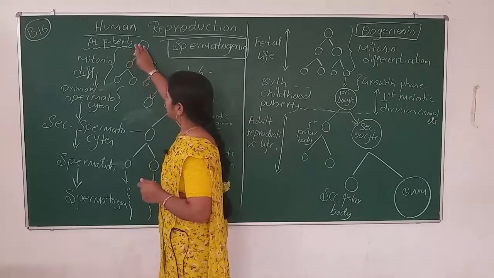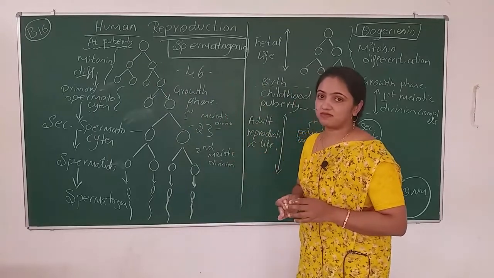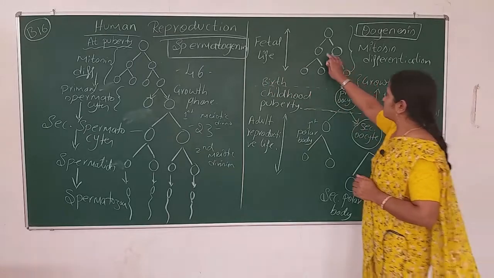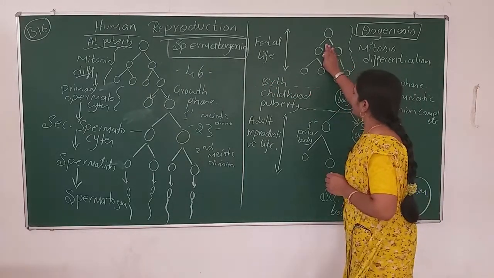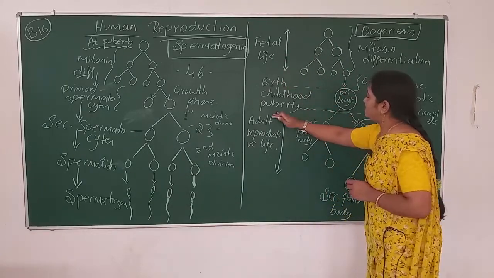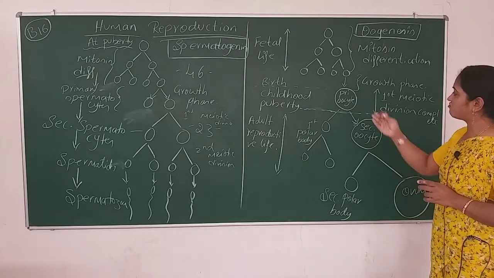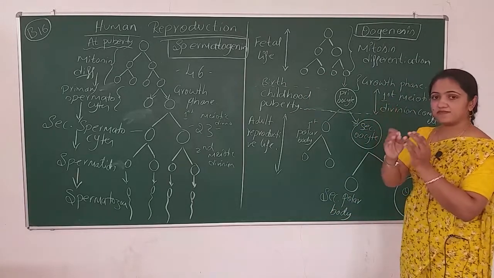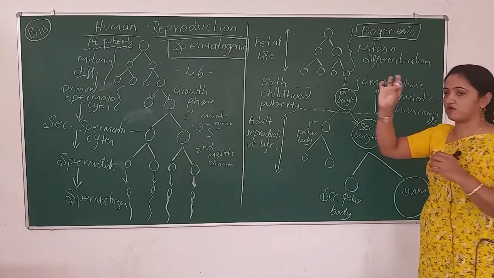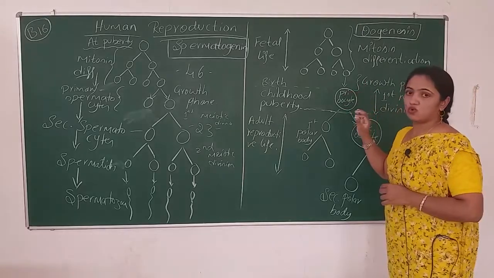From puberty, the germinal epithelium differentiates, or undergoes mitotic division, only at the time of puberty. But the primary follicles multiply in the fetal life itself. When it attains puberty, when it crosses the age of 12 to 15, one of the primary follicles, we have a number of follicles in the ovary, comes out from that mass of cells. It will grow.